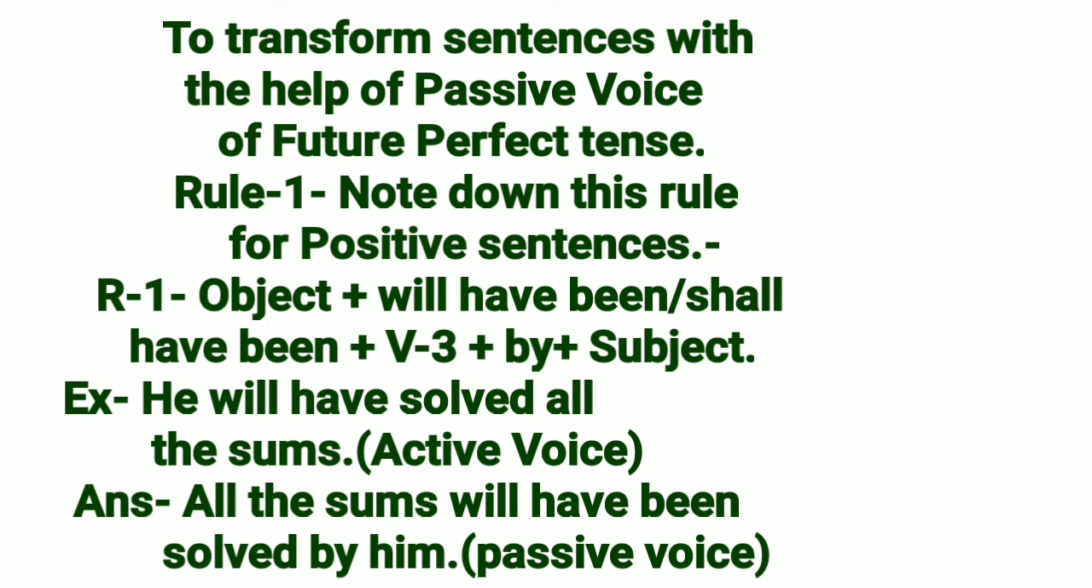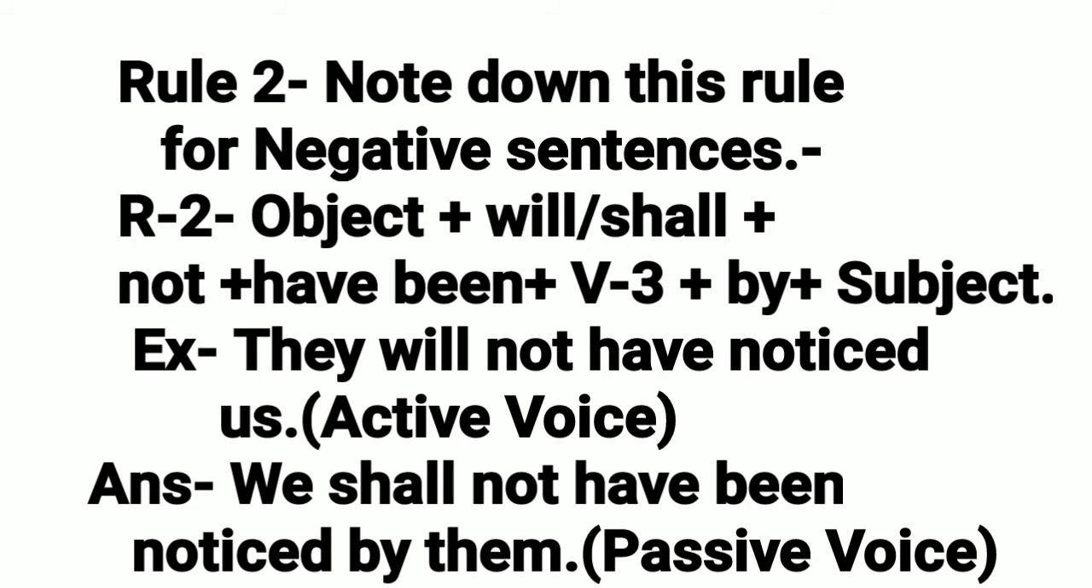Example: He will have solved all the sums. Answer: All the sums will have been solved by him. Rule 2. Note down this rule for negative sentences. R2. First of all, object, then will or shall, then not, then have been, then V3, then by, then subject.